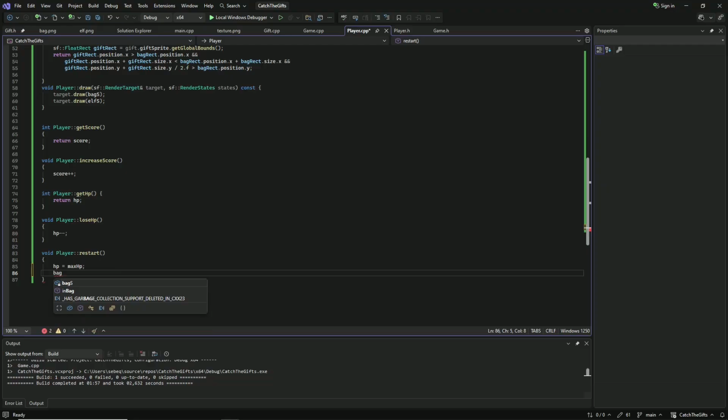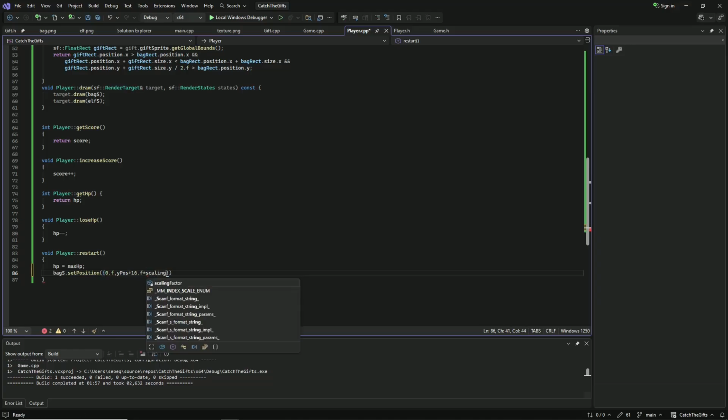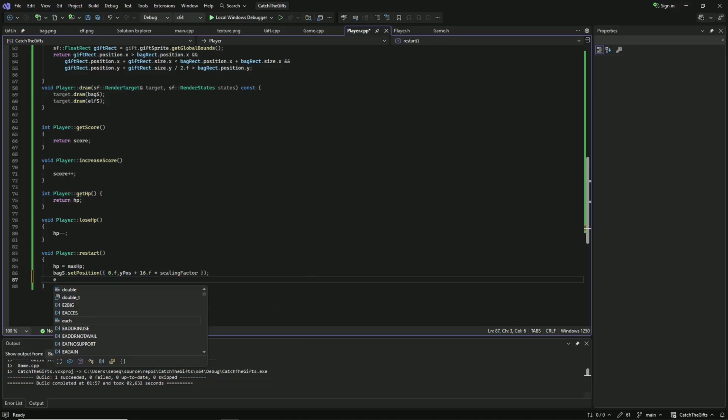Let's set the bug position to the starting position, 0.f and the y pause plus 16.f times the scaling factor. Let's also set the elf starting position, 30.f times scaling factor divided by 5, and the y pause here.